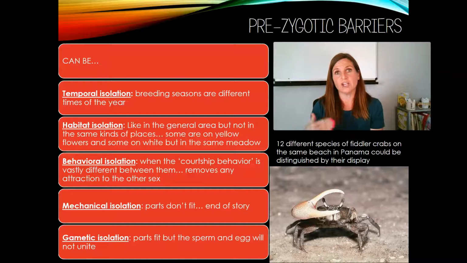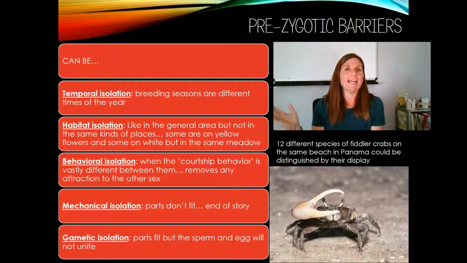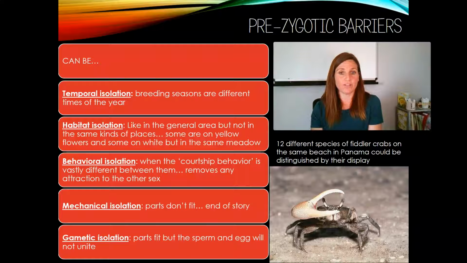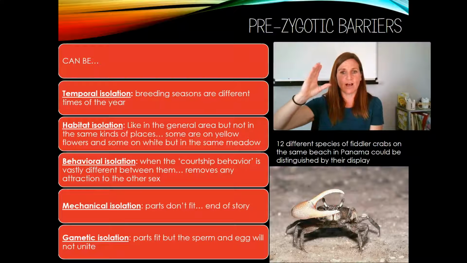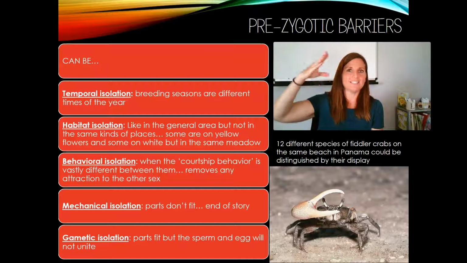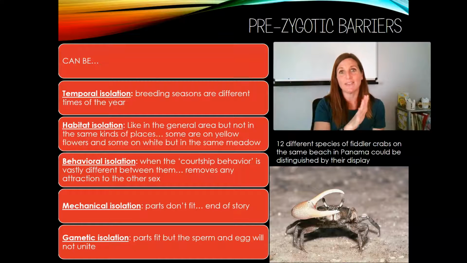Another prevention of fertilization is behavioral isolation. This is when there is some sort of courtship ritual or courtship behavior, and one species just doesn't do the right courtship behavior for the other species. Right here, this is a fiddler crab, and fiddler crabs have one big claw and one little claw. See, the little claw is over here. They take their large claw and do a claw dance. That is how they attract their mate.